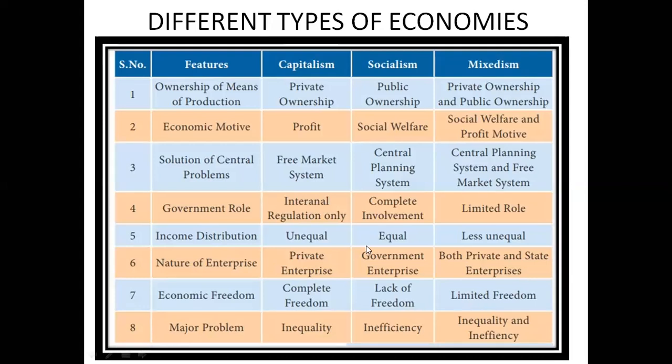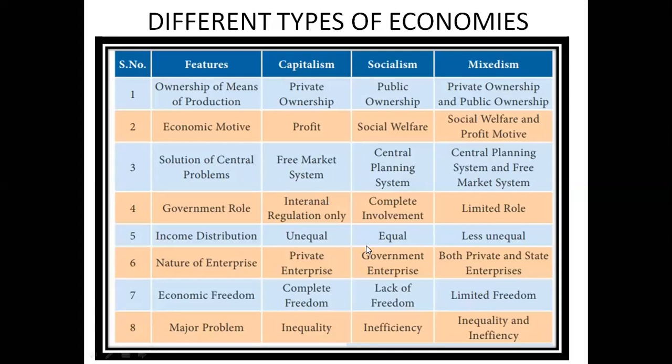Then we have socialist. Take the example of China, or many other nations. Korea, South Korea. That is a socialist economy. Socialist means where everything is under the control of government, like Syria, जहाँ पे हर चीज government के control में है, which means every decision will be taken by the government only, and there would not be any private individual taking any such decision. So everything is under the control of government only.